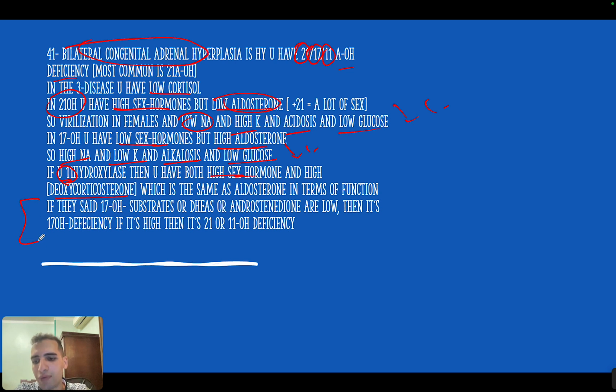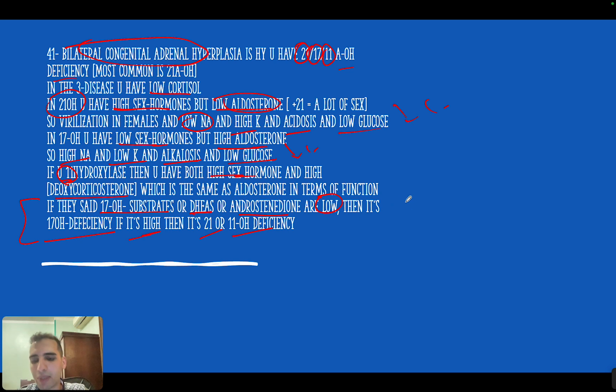Now sometimes they will give you a laboratory value. When they say there is 17-OH substrates, or dihydroaldosterone, or androstenedione, when they say they are low, it means that sex hormones are low. It means it's 17-OH deficiency. But if they say it's high, it means sex hormone is high, and it's either 21 or 11 deficiency.